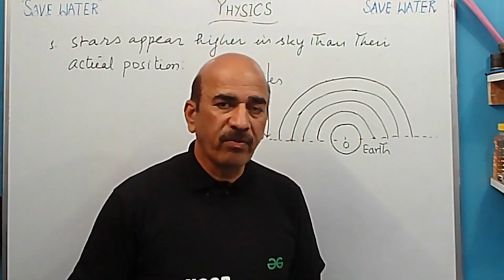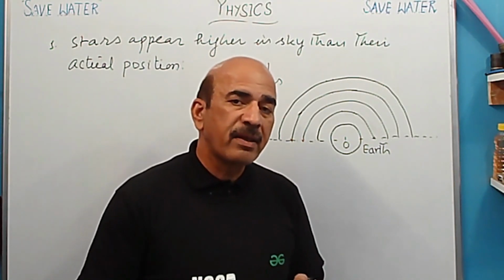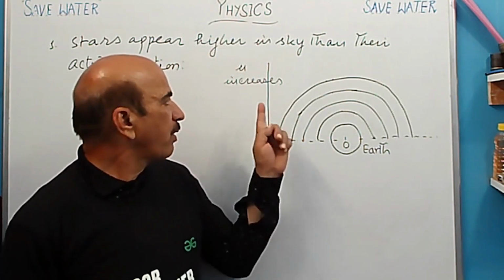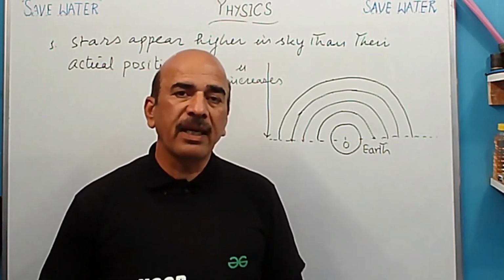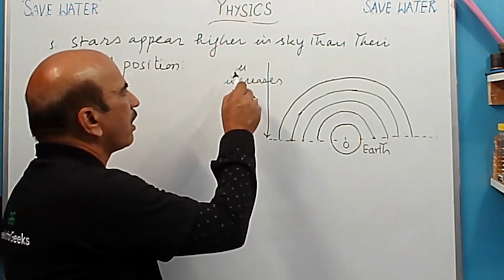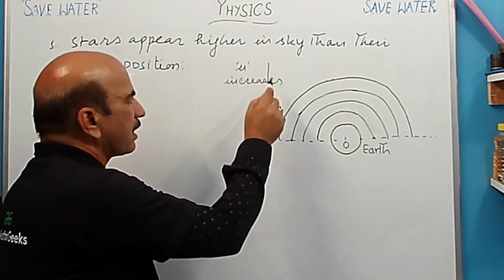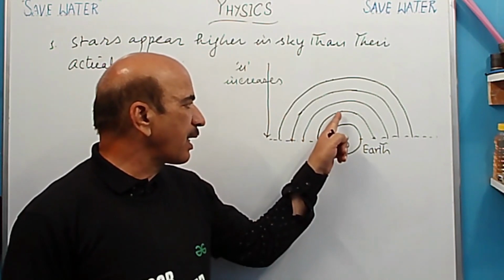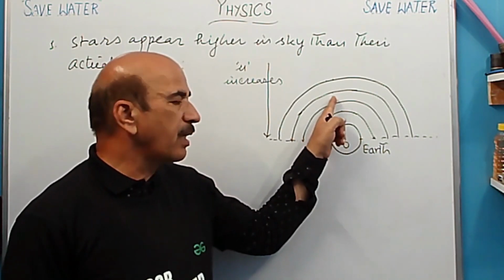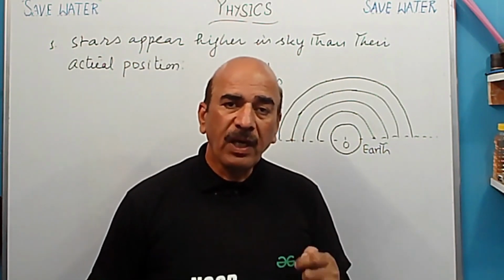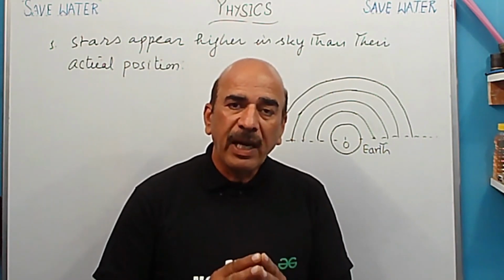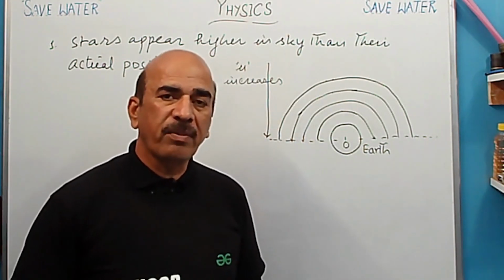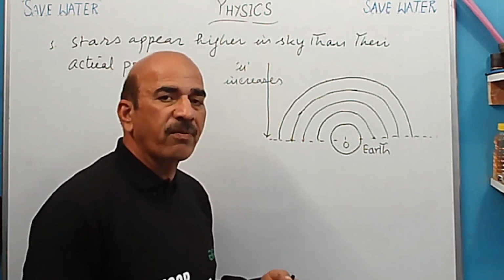Now see, where is the star? Stars are in vacuum. So when light travels from vacuum towards earth, it has to pass through the different layers of air of different optical densities, or we can say mu, the refractive index, increases when we come down, because these layers are denser. This one is denser, that one is less dense. So now what happens? When light passes through different layers of air of the atmosphere of different optical density, then change in path, bending of light, will take place.